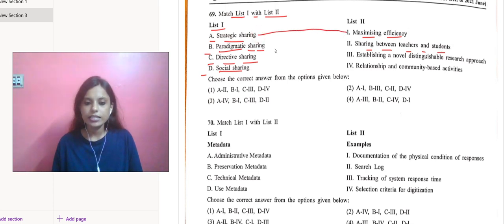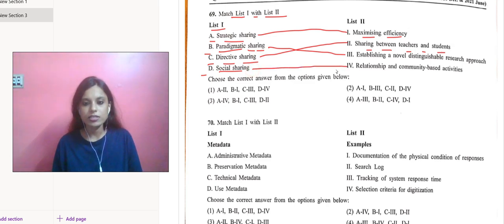For paradigmatic sharing we can go with establishing a novel distinguishable research approach. For directive sharing we can go with sharing between teachers and students. For social sharing we can go with relationship and community-based activities.